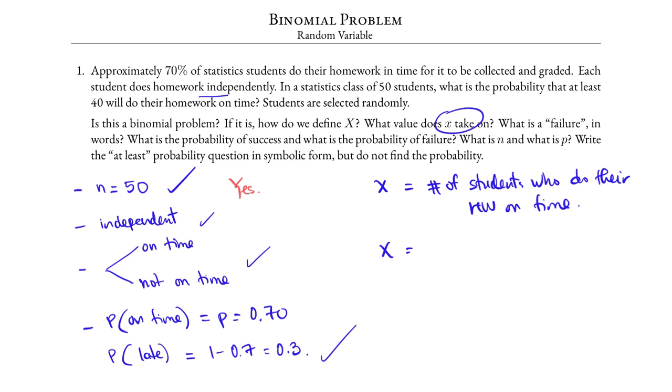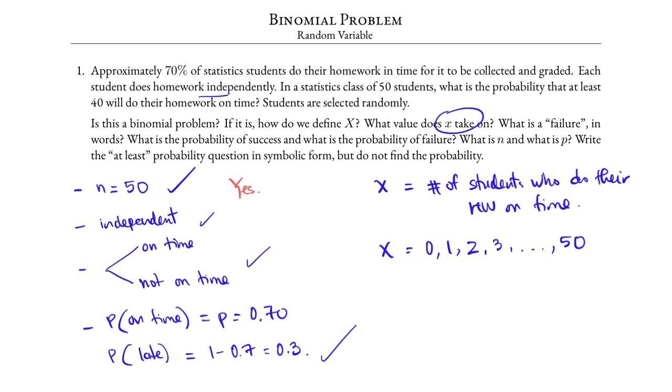There are 50 students, and so it is entirely possible that none of them do the homework on time, or one of them does the homework on time, or two of them do, or three do, and so on. It might be unlikely, but there might be 50 students, all of them doing their homework on time. So the values that x takes on are 0 all the way to 50. This is discrete. We can count and list them in order: 0, 1, 2, 3, all the way to 50.